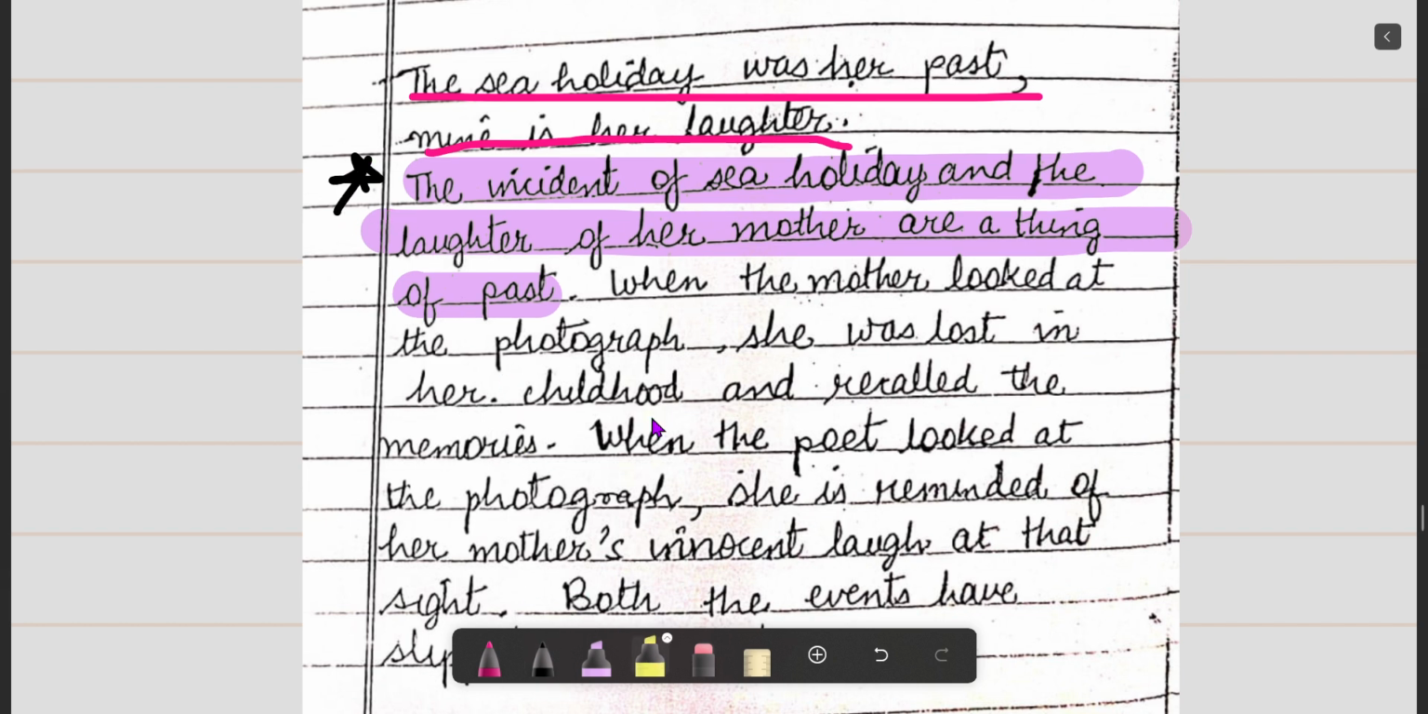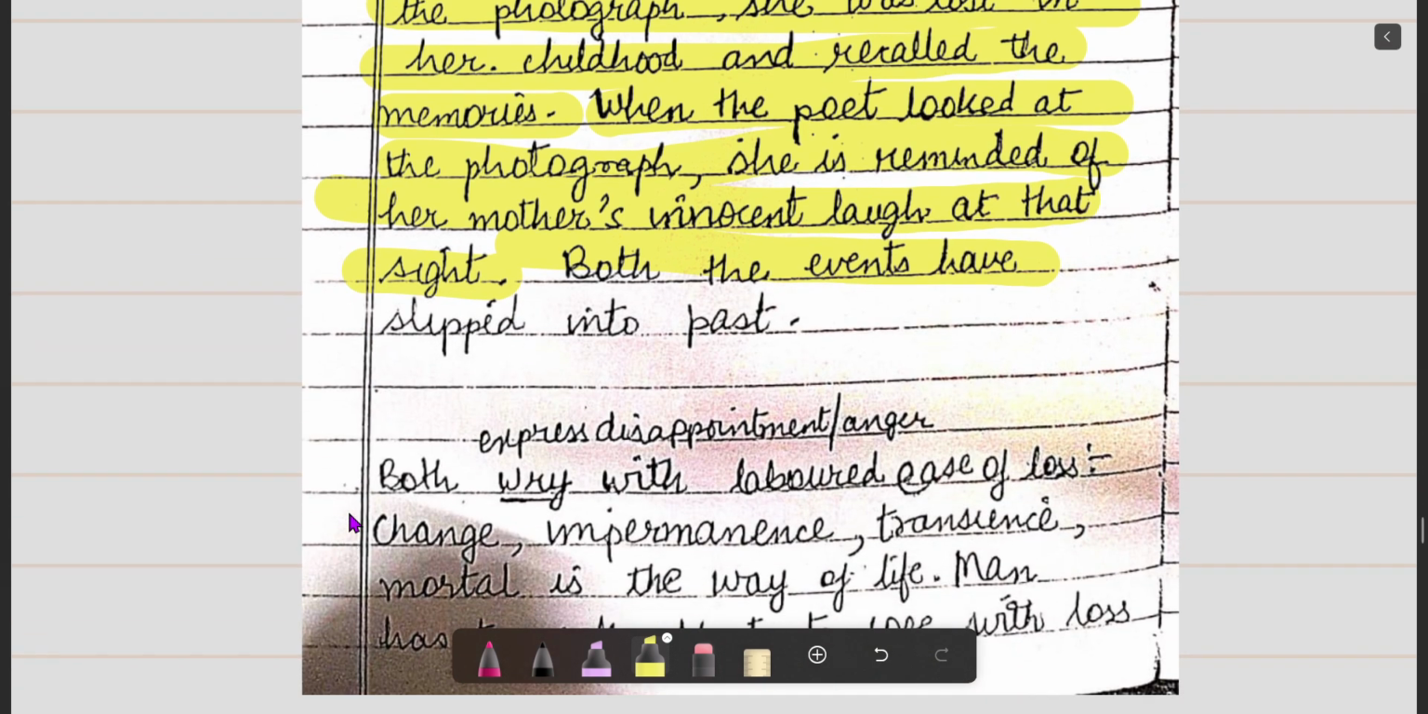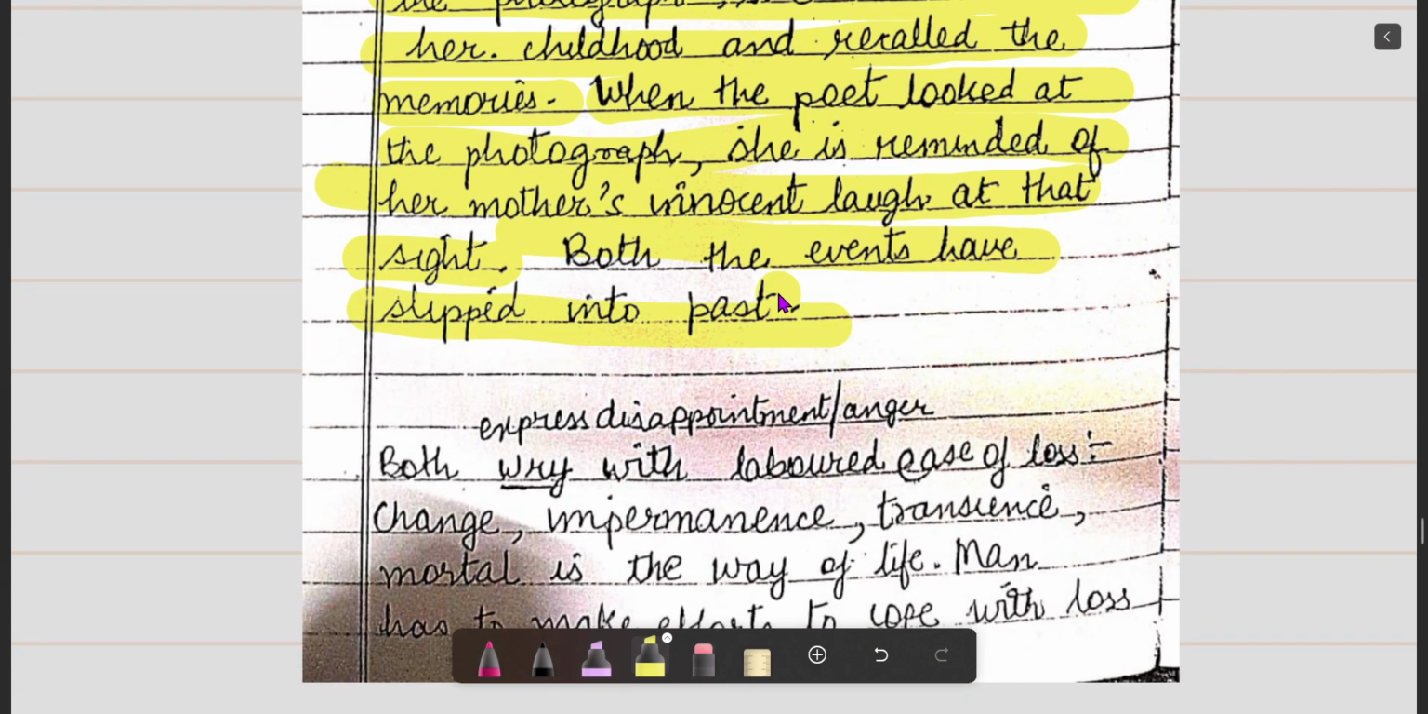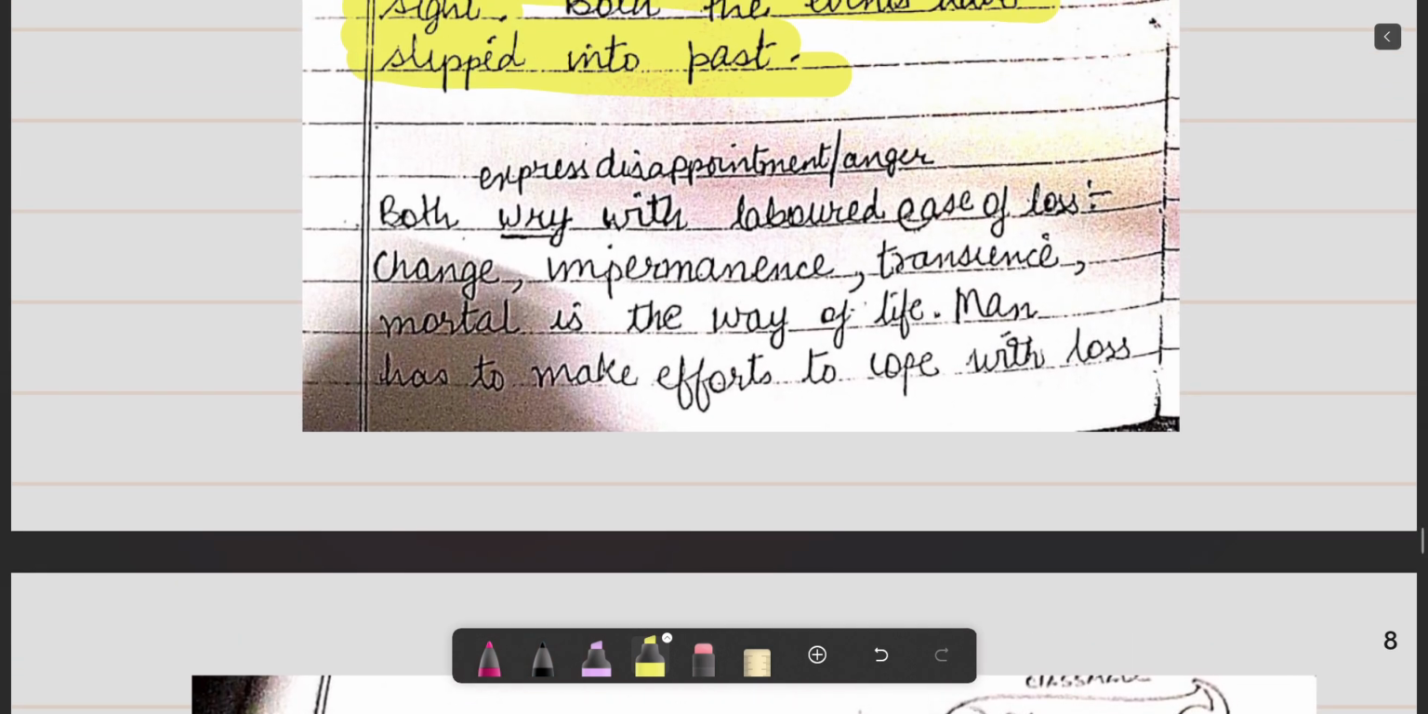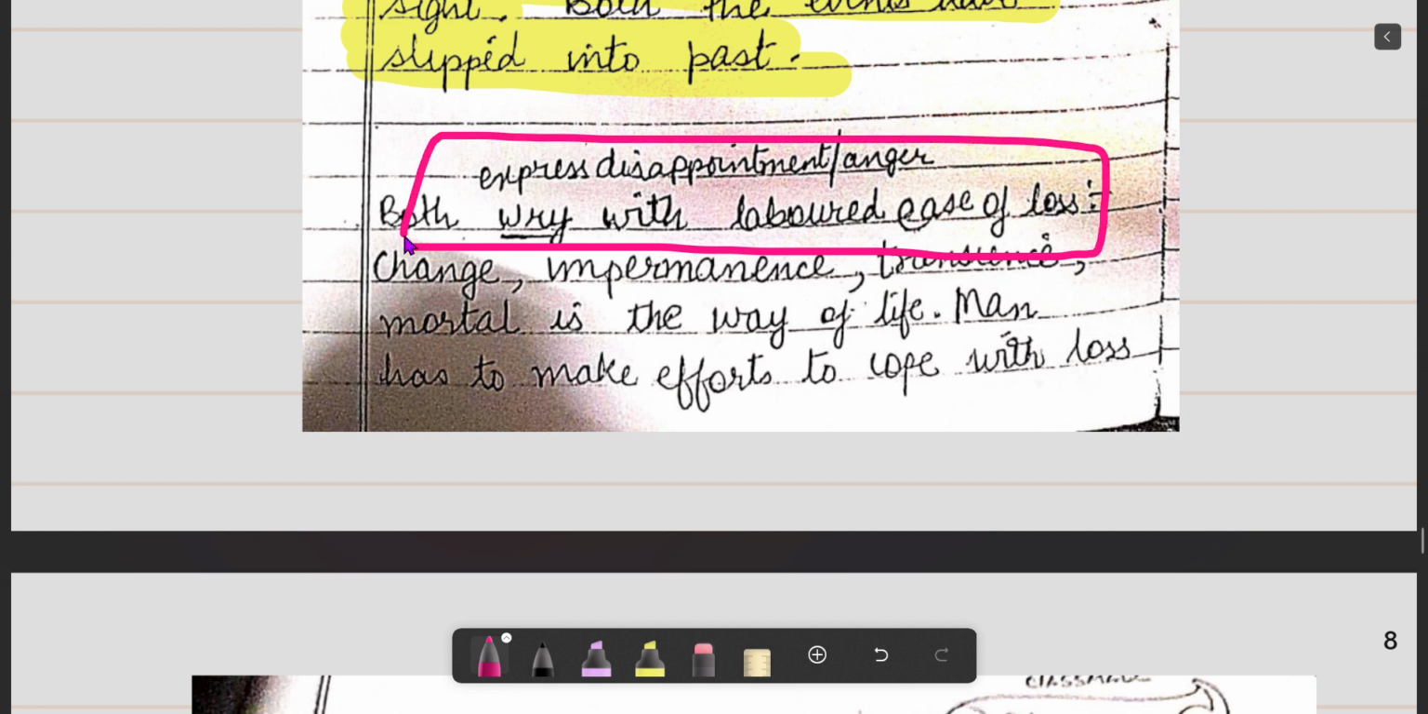When the mother looked at the photograph, she was lost in her childhood and recalled the memories. But when the poet looked at her photograph, she is reminded of her mother's innocent laugh at the sight. Both the events have slipped into the past. Now, this is very important. Both rye with the labored ease of loss. This is another very important line. Both rye with the labored ease of loss.